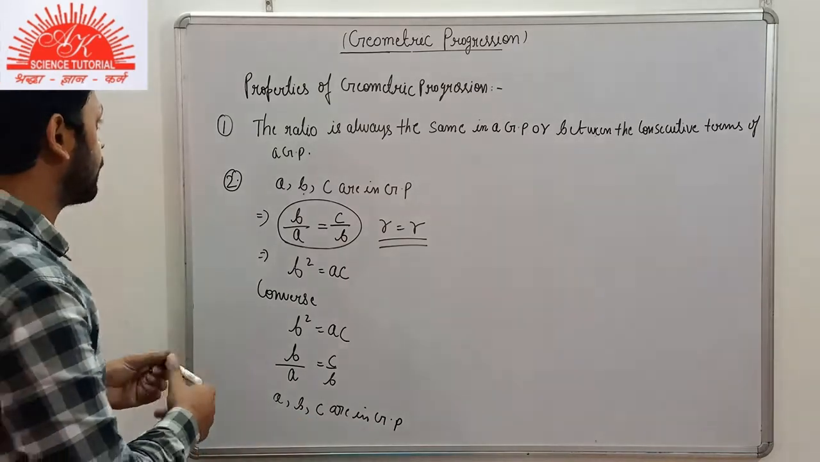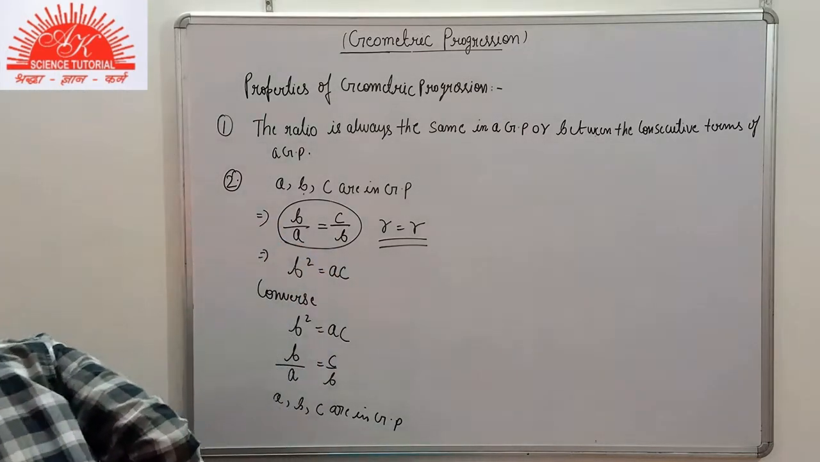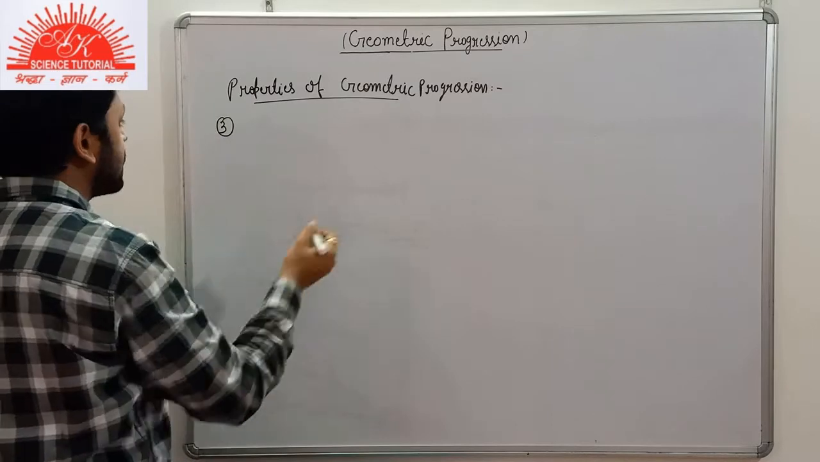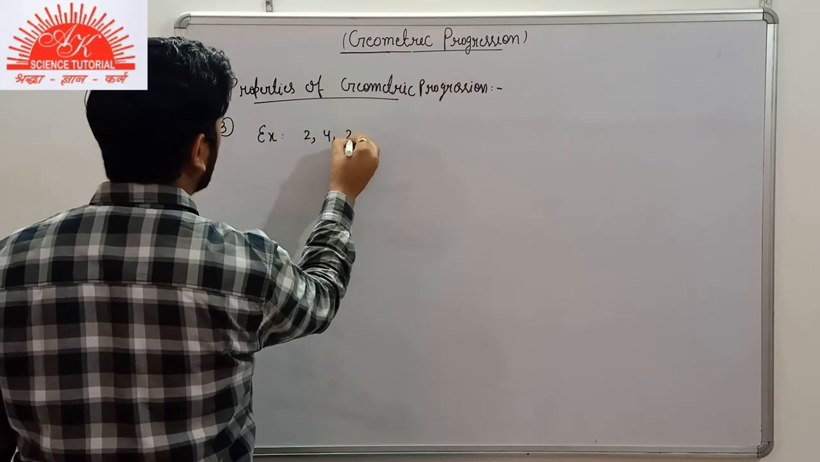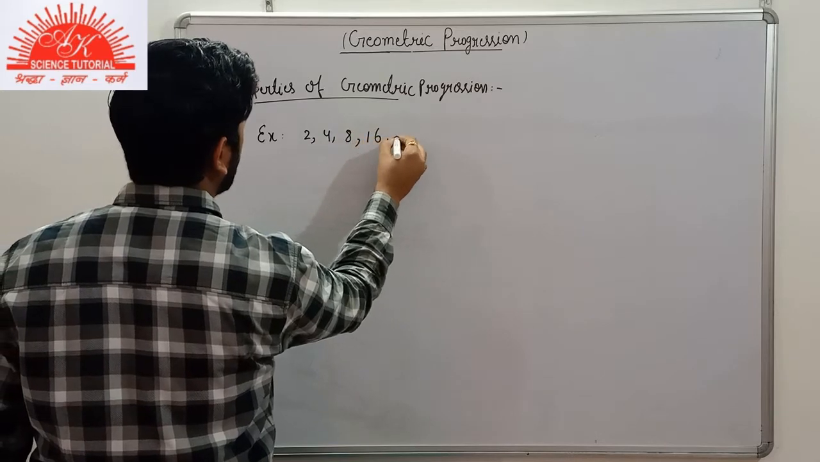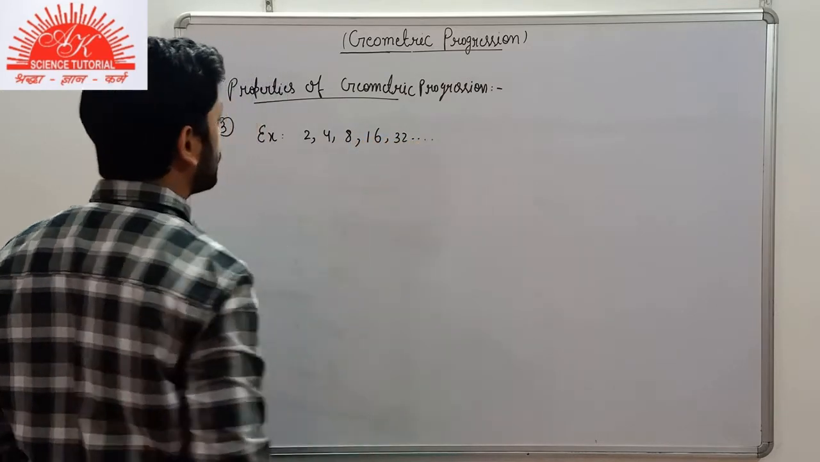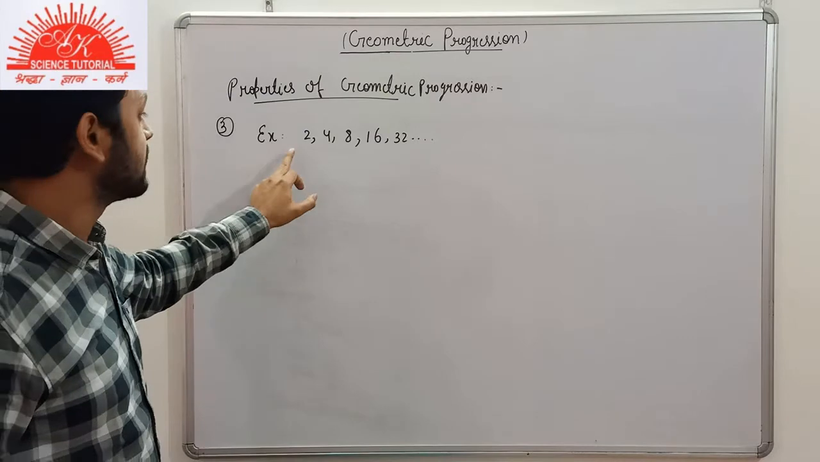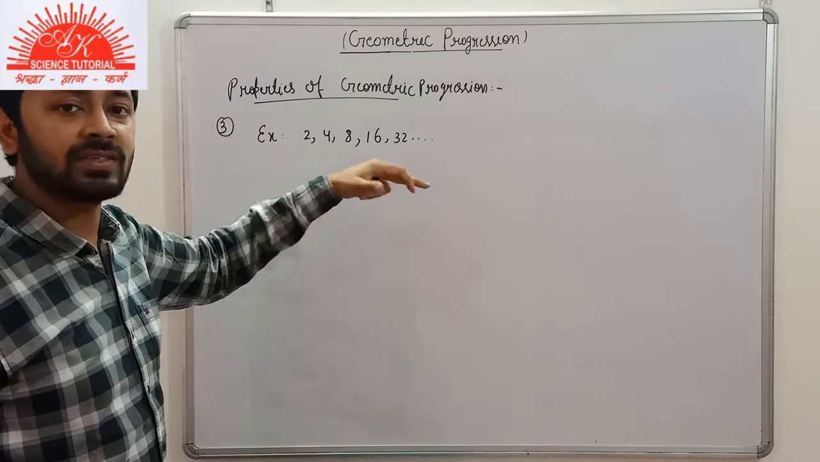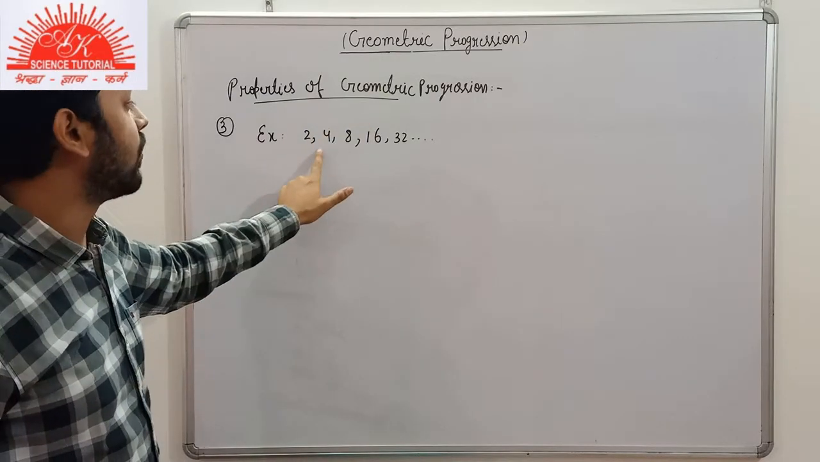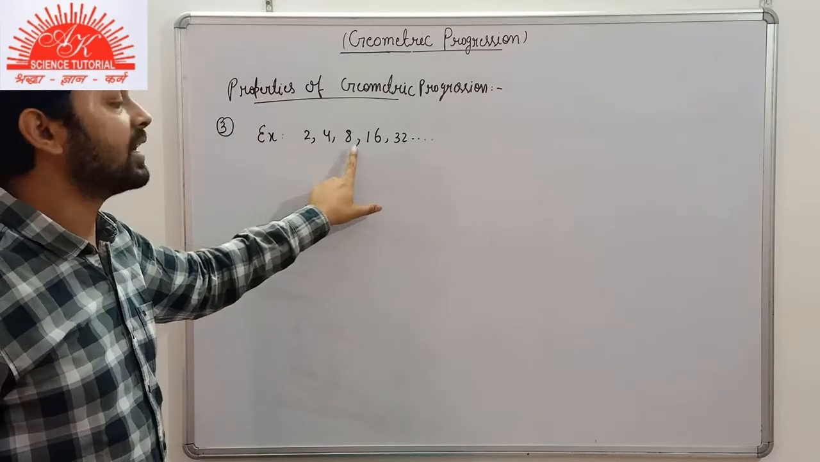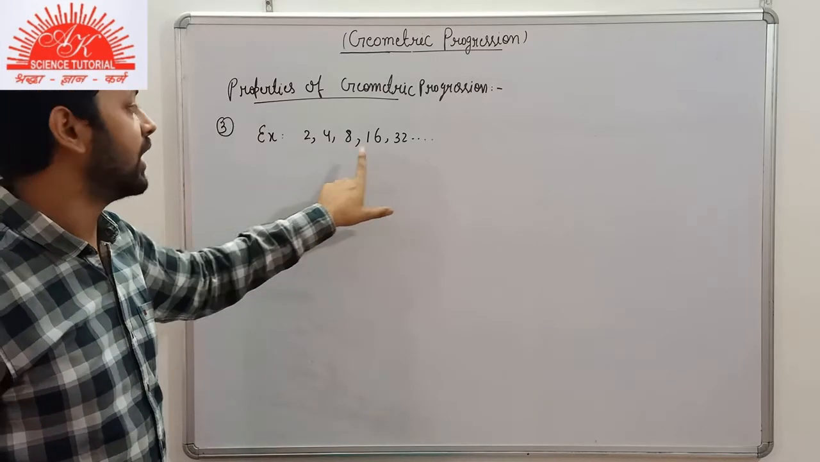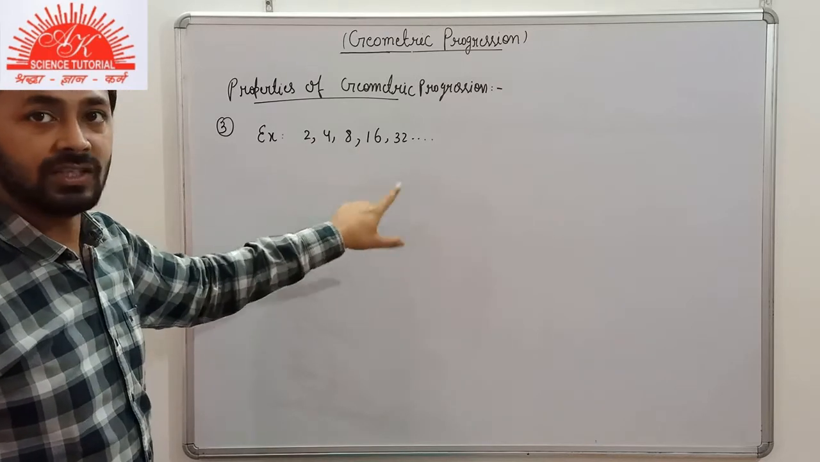Coming on to some more properties of geometric progression. The third point is, suppose we are given an example here: 2, 4, 8, 16, 32 and so on. This is a sequence since they are a group of numbers arranged in a definite order and they are following a certain rule. What rule are they following? Each number is getting multiplied by 2. Therefore, this sequence is a GP here.